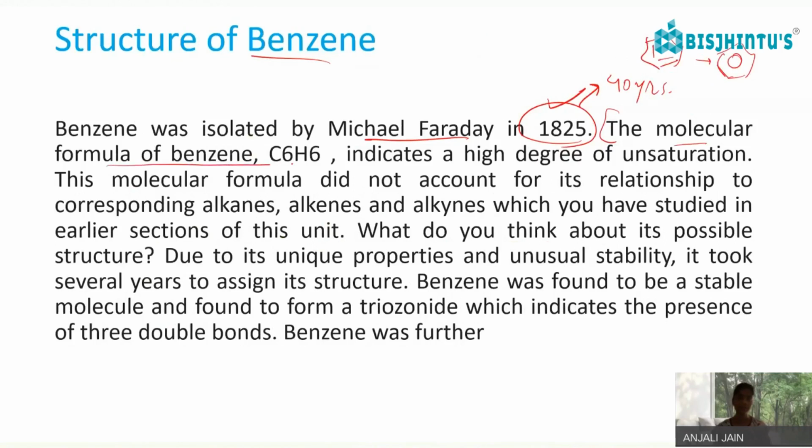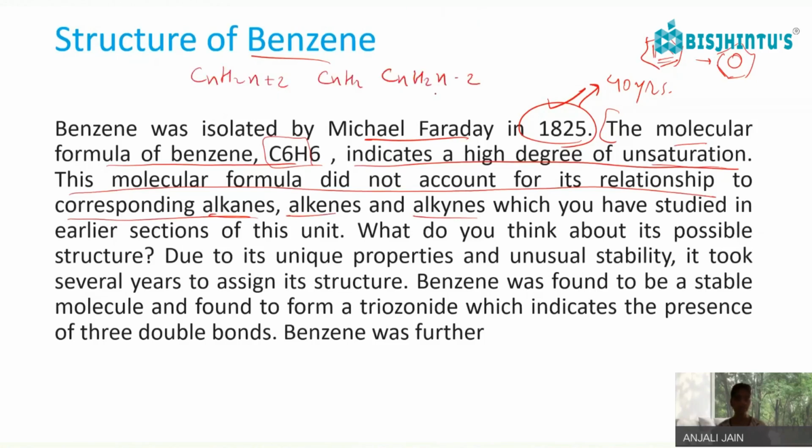The molecular formula of benzene is C6H6, which indicates a high degree of unsaturation. It has 3 double bonds. This molecular formula did not account for its relationship to the corresponding alkanes, alkenes, and alkynes. Alkanes have the molecular formula CnH2n+2, alkenes CnH2n, and alkynes CnH2n-2. So these formulas were not applicable for benzene.